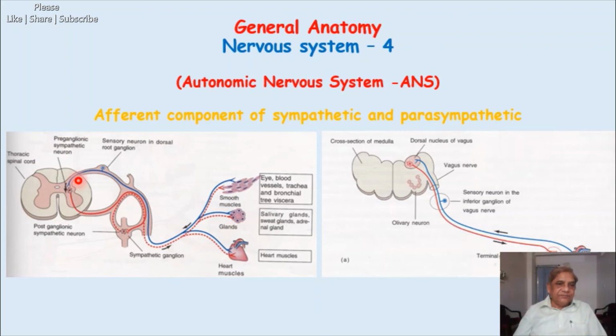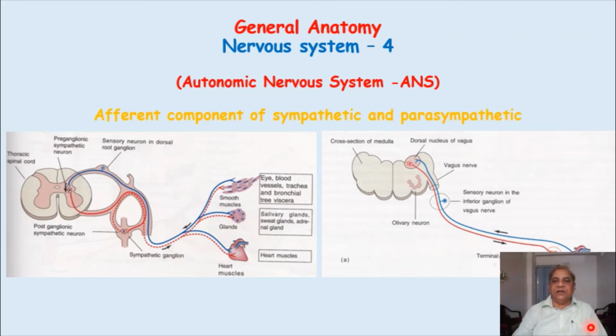Sometimes it may also act directly on the motor sympathetic neuron, either directly or through interneurons, to form a reflex arc. If you don't know about the reflex arc, don't bother, just remember it. We will explain it later when we teach you the central nervous system in detail. So this was the afferent component of the sympathetic nervous system.